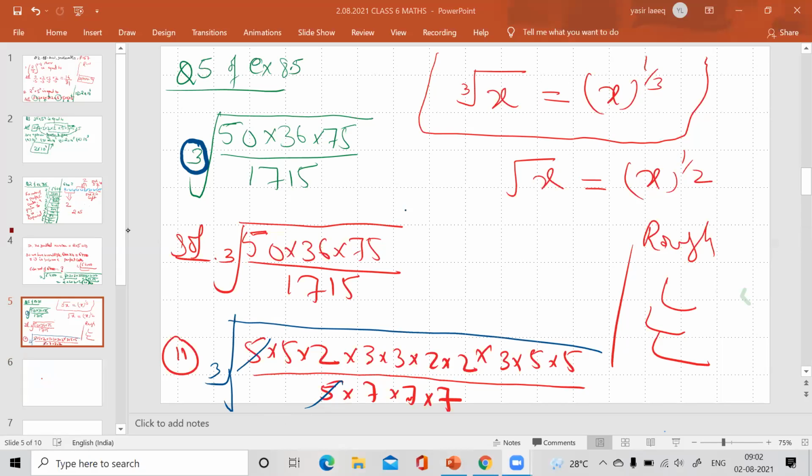After cancelling, as there is a cube root, we make a pair. So this and this, we are putting 5.